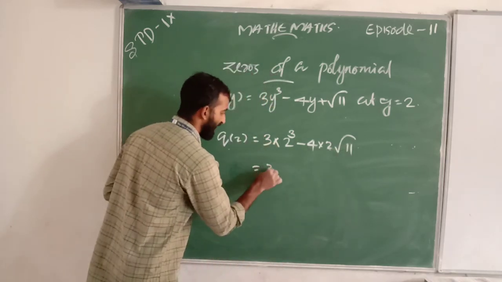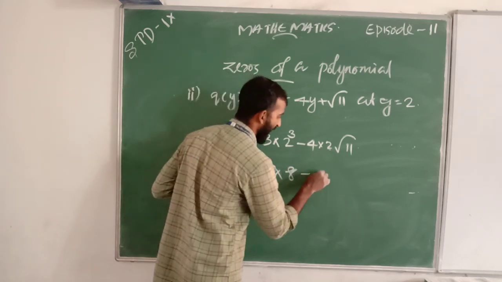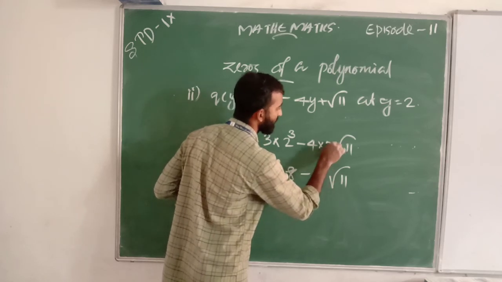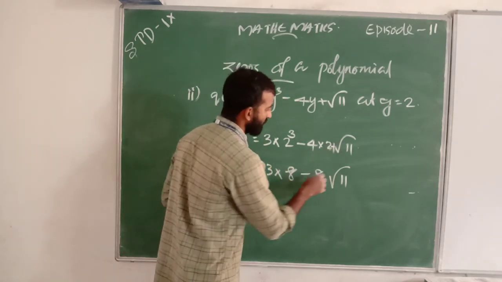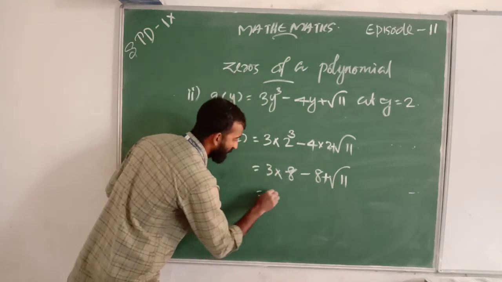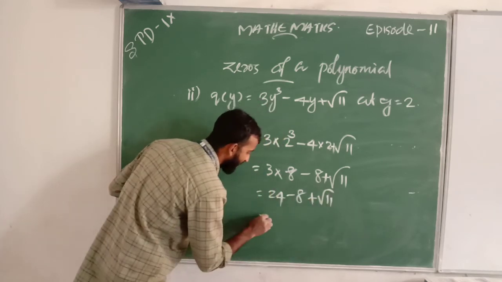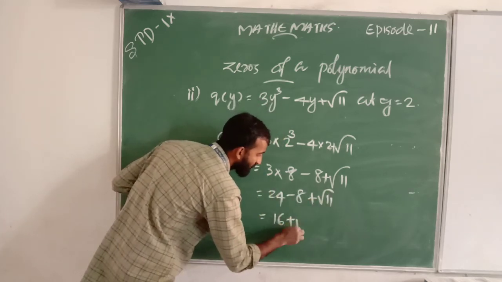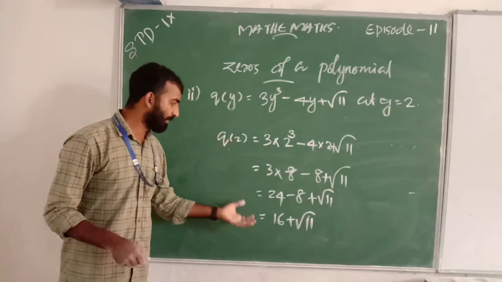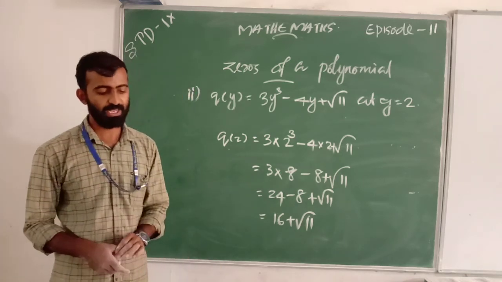Then 3 into 2 cube means 3 into 8, that is 24, minus 8 plus root 11. We get answer 16 plus root 11. That is, q of 2 is 16 plus root 11.